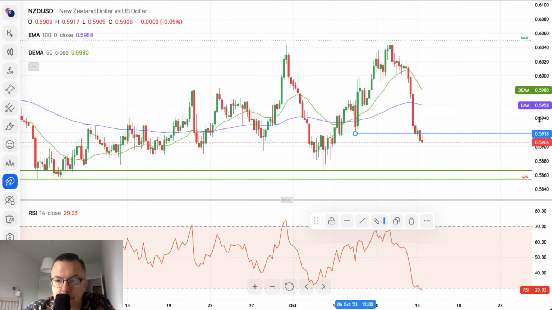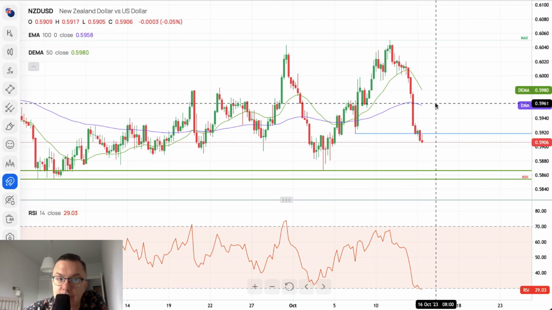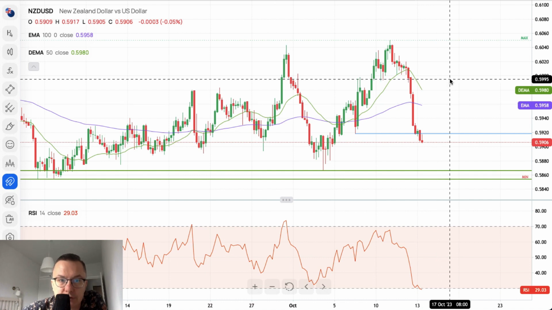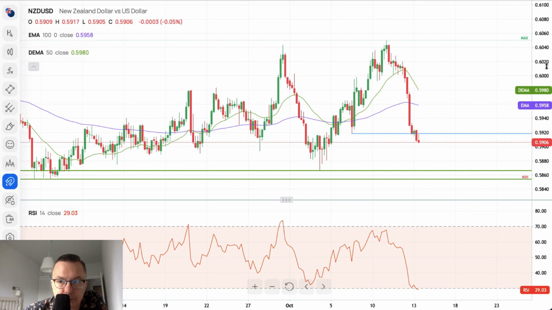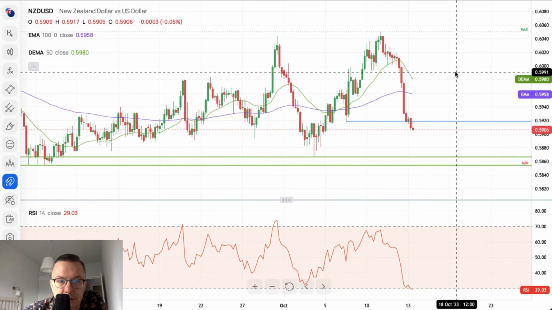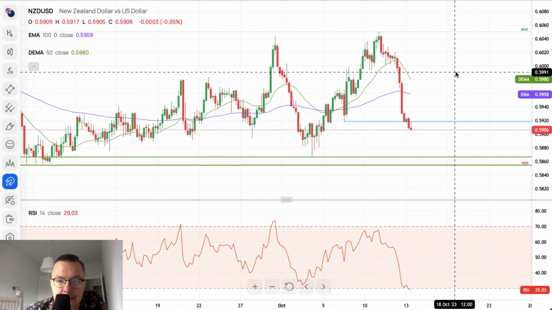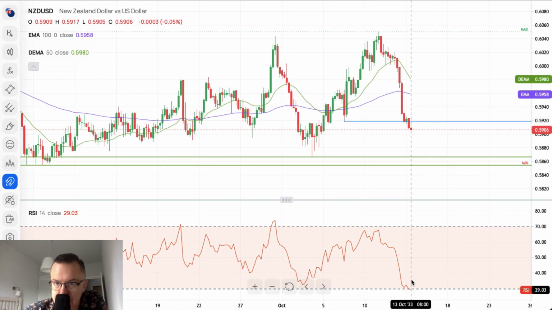Of course, the 50 and 100 period moving averages are located at 5,958 and 5,980. All of them will act as dynamic technical resistance for the bulls if there is some sort of bounce to the upside. So the overall situation on the New Zealand dollar looks bearish again. It looks like this market wants to go a little bit lower, and it might even happen today as well.